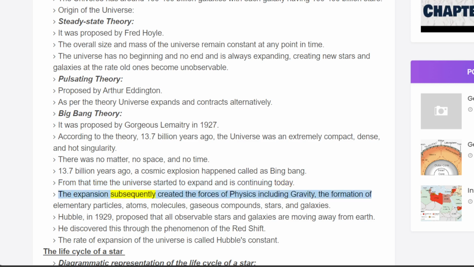The expansion subsequently created the forces of physics including gravity, the formation of elementary particles, atoms, molecules, gaseous compounds, stars, and galaxies. Hubble, in 1929, proposed that all observable stars and galaxies are moving away from Earth. He discovered this through the phenomenon of the red shift. The rate of expansion of the universe is called Hubble's constant.